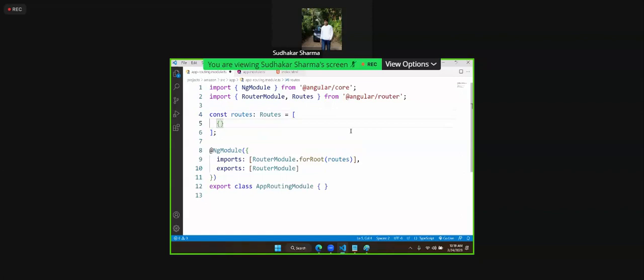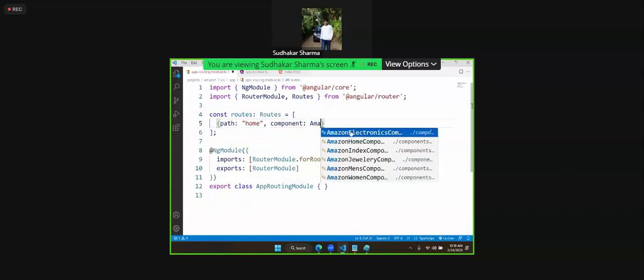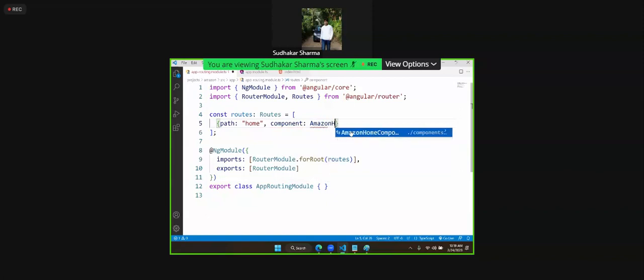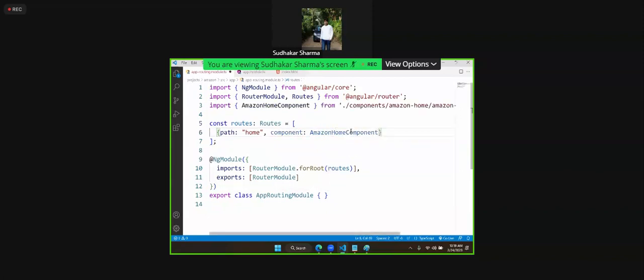In that object, first, what is the path you are expecting from the client side? You have to write path. I am expecting the path as home. If anybody requests home, which component should be delivered to him? We have to write the component name. Amazon home. We have to use that Amazon home component. You have to import that and keep it.